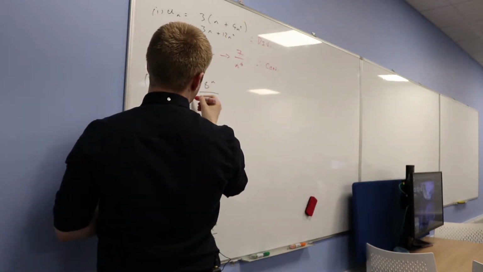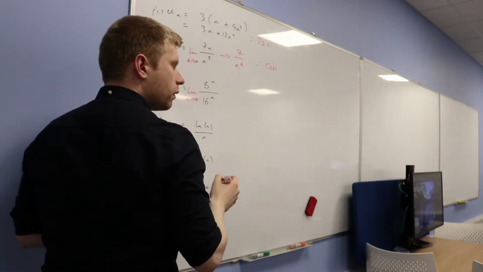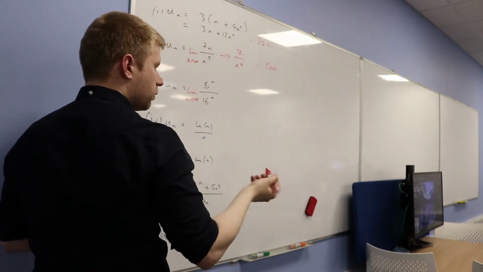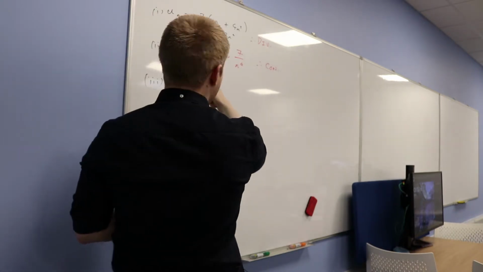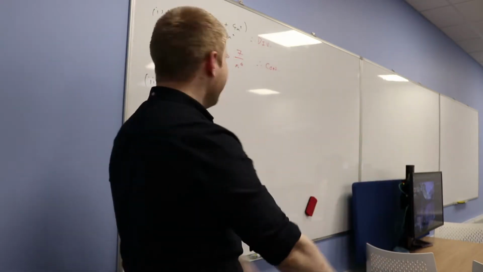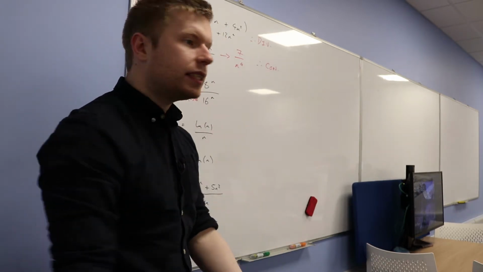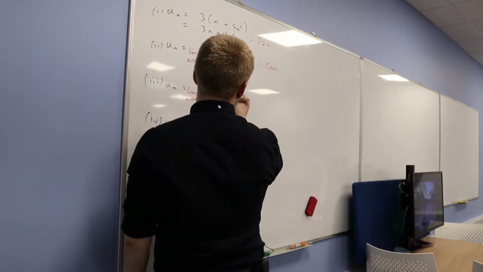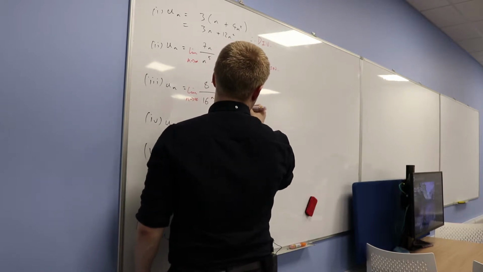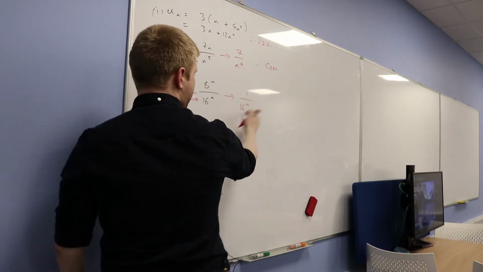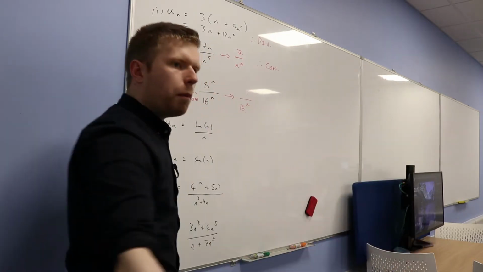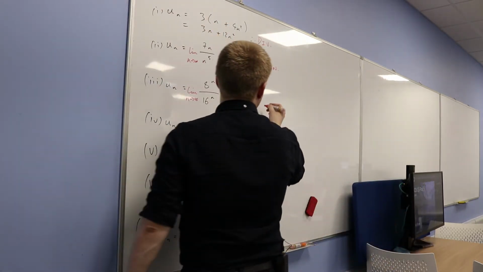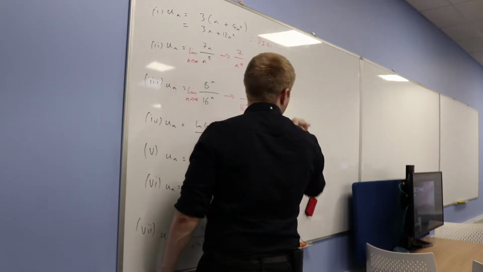Okay, how do we know? Because when you take the limit, 16 to the power n will win. Yeah, that one's going to get much, much quicker than 8 to the power of n. Taking 8 and raising it to a power is nowhere near as big as taking 16 and raising it to a power. So eventually that's going to take on the characteristics of 1 over 16 to the n. That's going to get massive, so we're dividing 1 by a bigger and bigger number, hence the whole thing gets smaller. So therefore, it must be convergent.